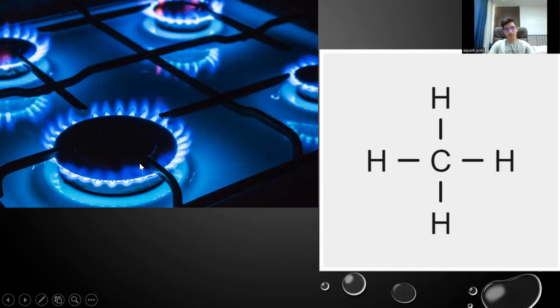So a blue colored flame is very important because that's what differentiates between the fuel completely burning and the fuel not completely burning. So what happens is that there's complete combustion. That's what gives a blue colored flame. That means it is safe, only carbon dioxide is released. But if there's incomplete combustion, that means that not all of the fuel is reacting.